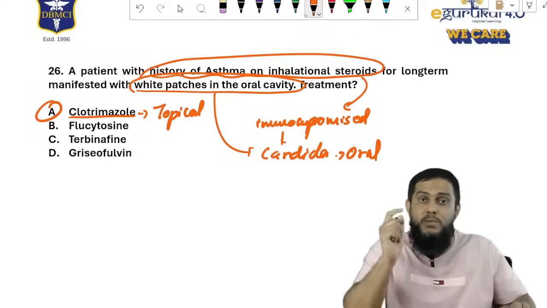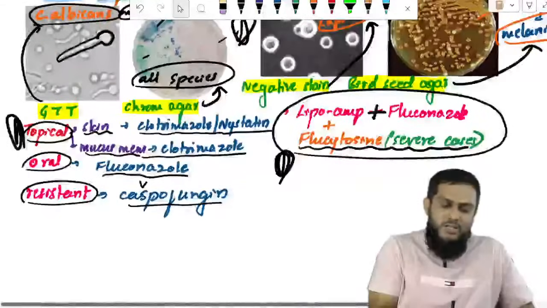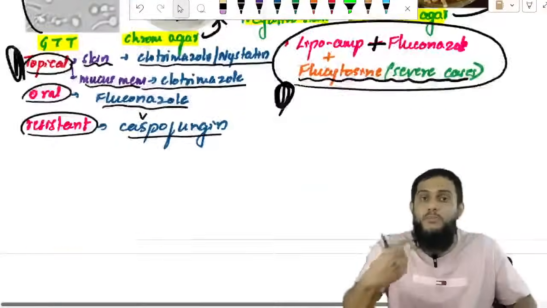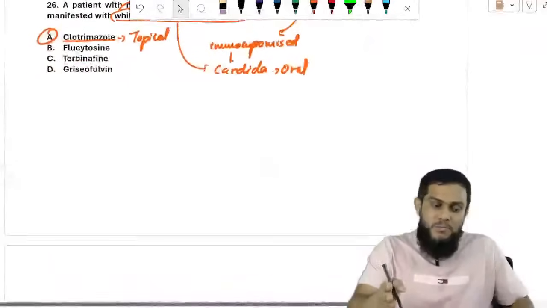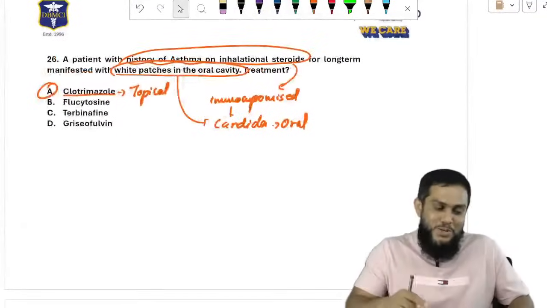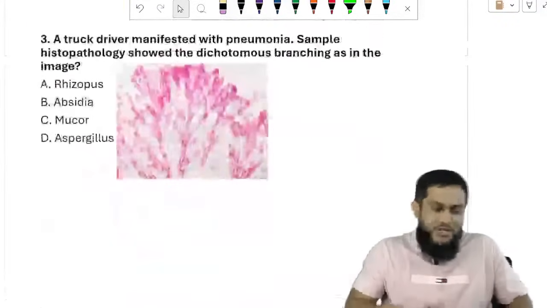Don't get confused. That's why I have specifically specified: nystatin is only for the skin, not for mucous membrane. Clotrimazole can be used for both skin and mucous membrane. In vaginal candidiasis, don't say nystatin. You should not apply it. The answer is clotrimazole.